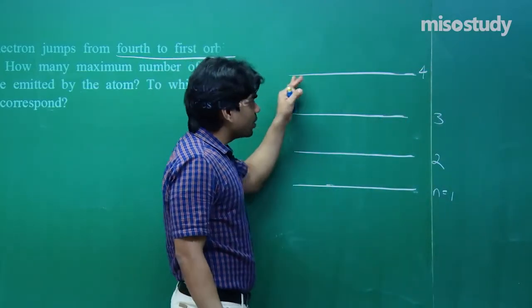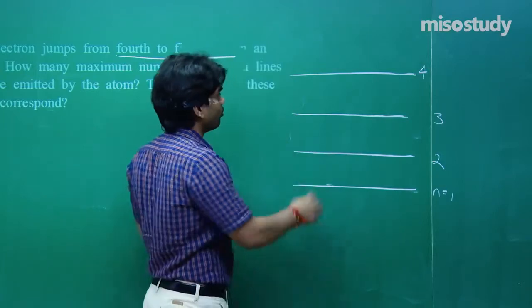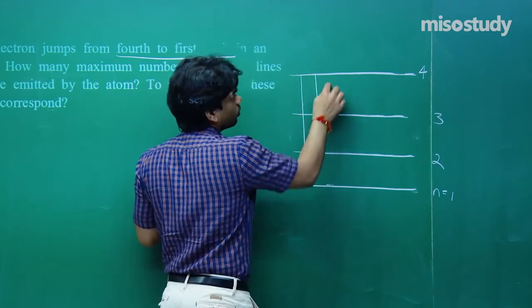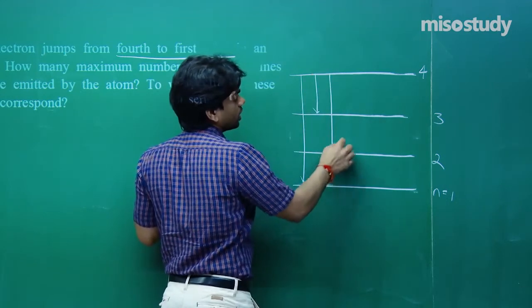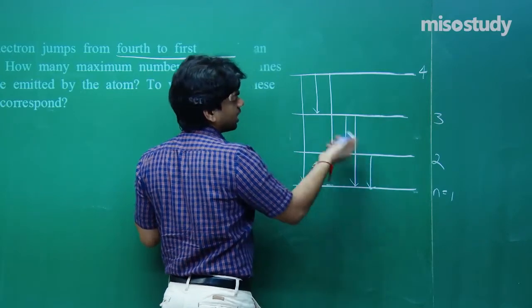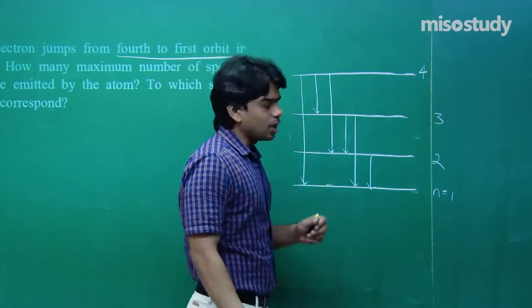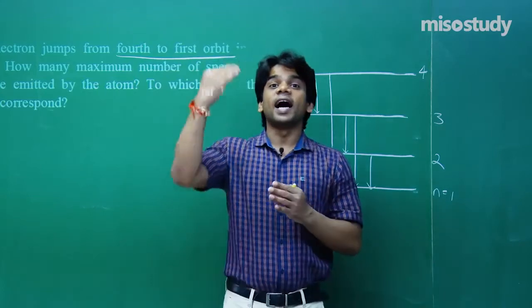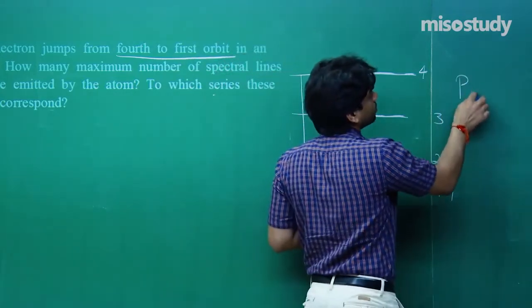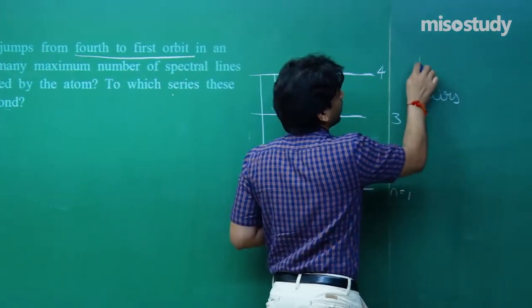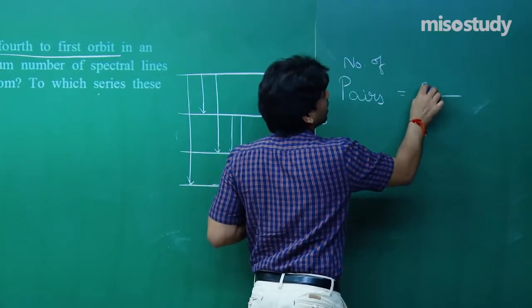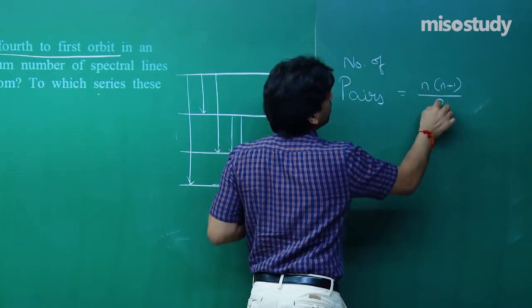Now we have to make pairs. How many pairs can be formed? 4 to 1, 4 to 3, 4 to 2, then 3 to 2, 3 to 1, then 2 to 1. You can see that 6 pairs you can automatically make out. Or suppose it's given that any higher nth orbit, you need to find it out. So the number of pairs that can be formed from any higher nth orbit will be given as n(n minus 1) by 2.